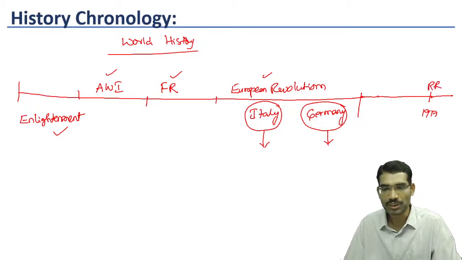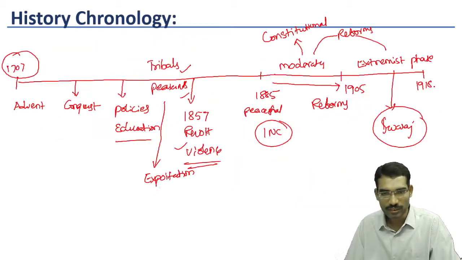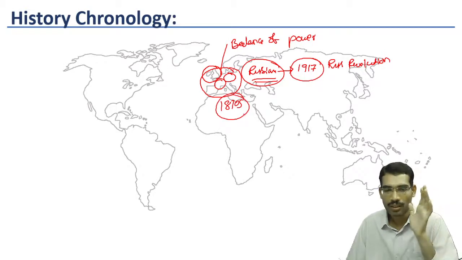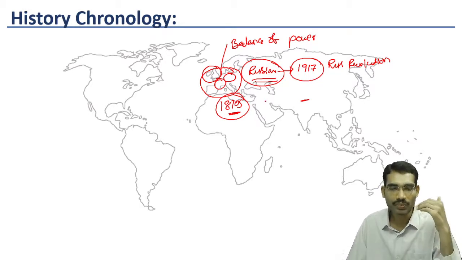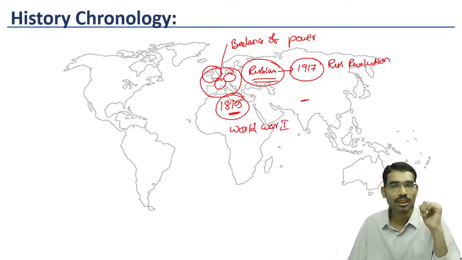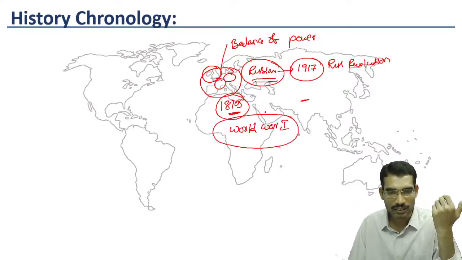Russian Revolution. In between, German unification and Italian unification happened in the 1870s. Between the 1870s and 1917, there was a catastrophic war within Europe. That was World War I. Now, what is the major reason?